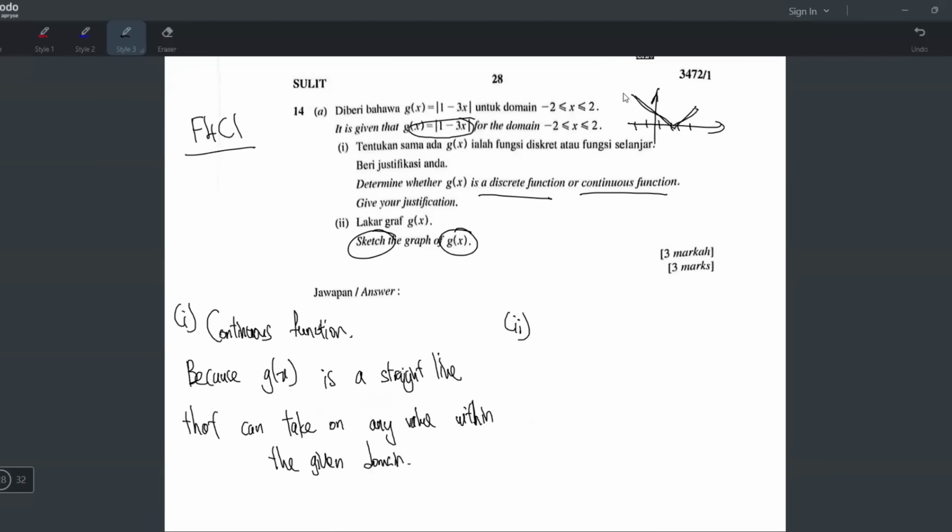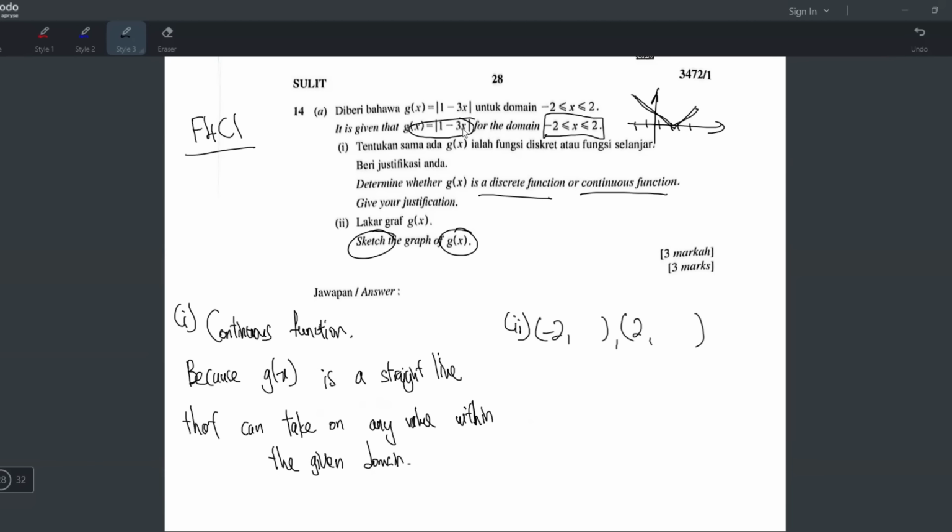But if there is a modulus, that means the line below the x-axis has to reflect up. So you get a V shape. Okay, we have to find some points, and of course they give you the range for the domain. So we have to find the points at x = -2 and x = 2, because these are the first point and the last point.